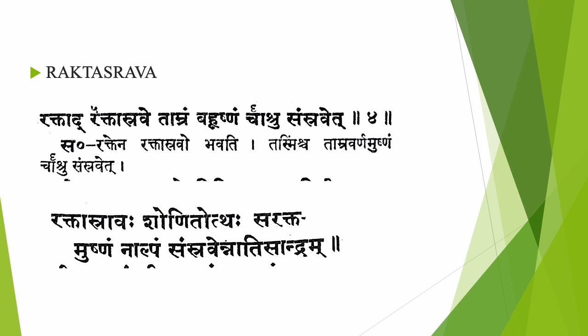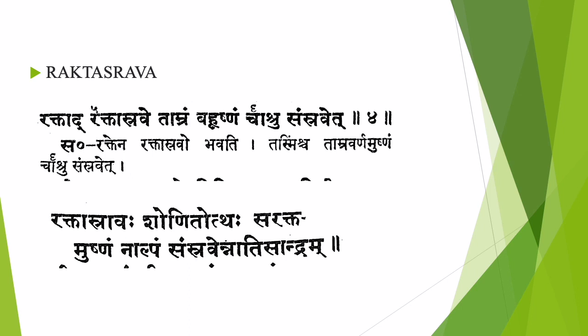Rekta Srava Shonidotha. Here also Acharya Susruta mentioned Rekta Srava is Rekta predominant, Shonidotha, a Rekta predominant disease. How does this Srava look? Sa Rektam Ushnam, red in color, Ushna will be there, Na Alpam, so it is Bahu, large in quantity, Samsraved, Na Adisandram.